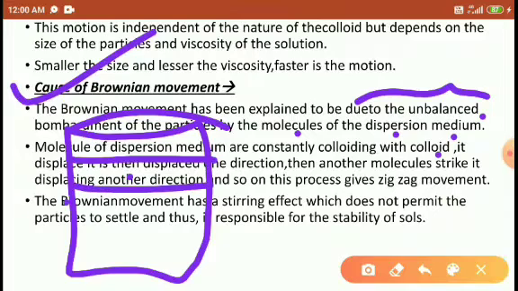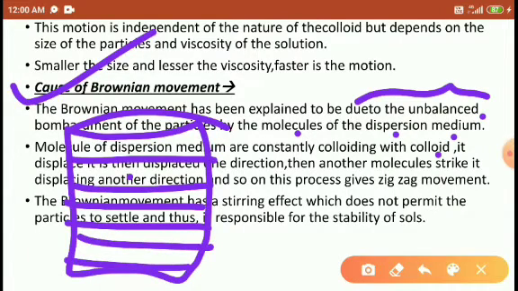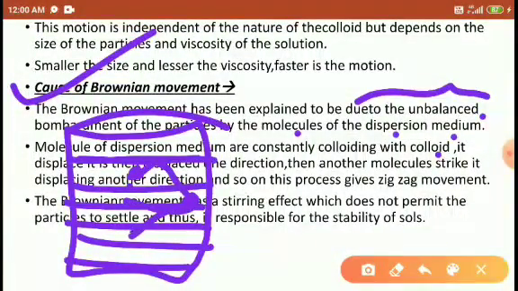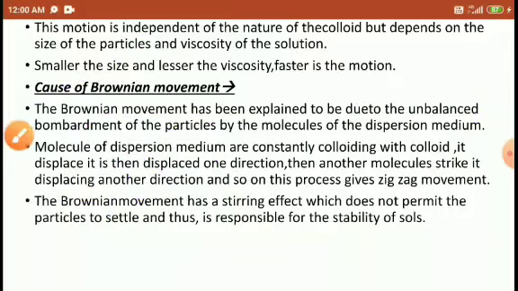When the colloidal particles want to settle down, the water layers collide with them. When a particle collides with a water layer, it is displaced and moves to some other position, upward. Then the upper layer also collides with this particle, and it moves downward again. Again these layers collide with it and it moves downward, and that's why it moves in zigzag motion.